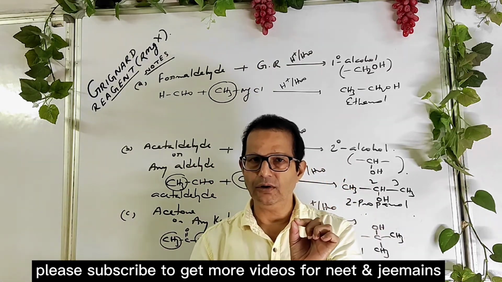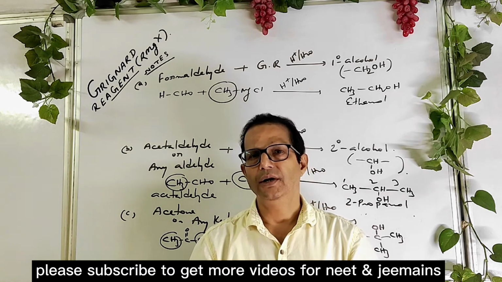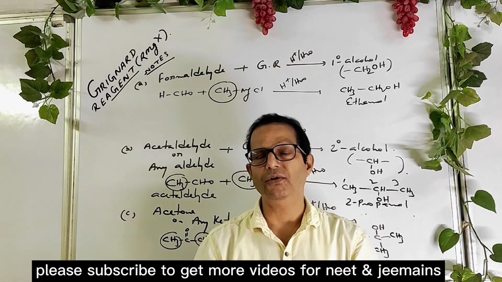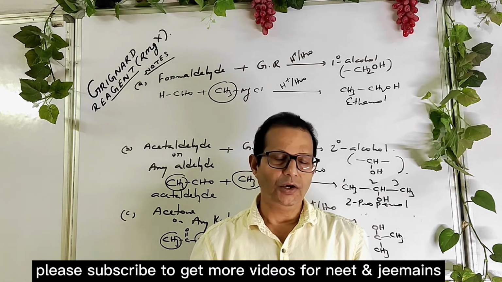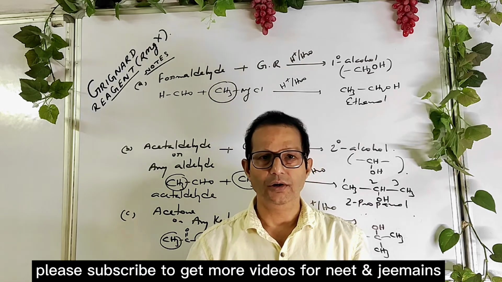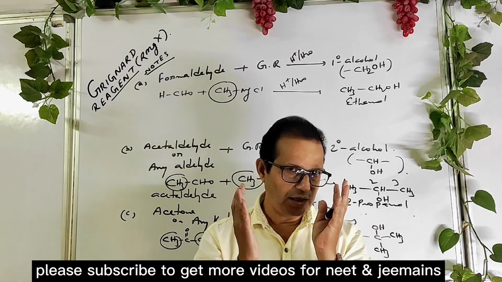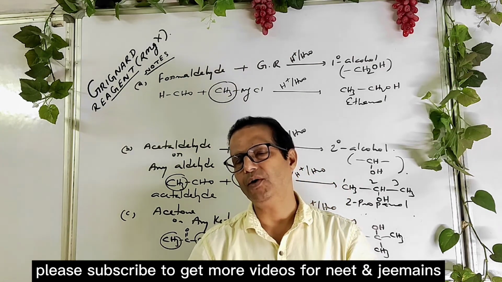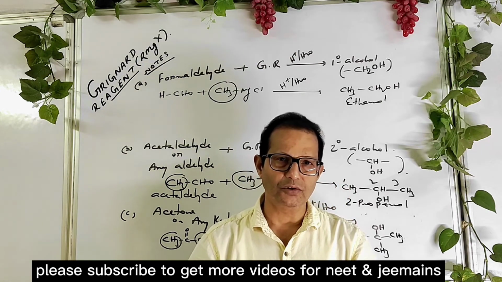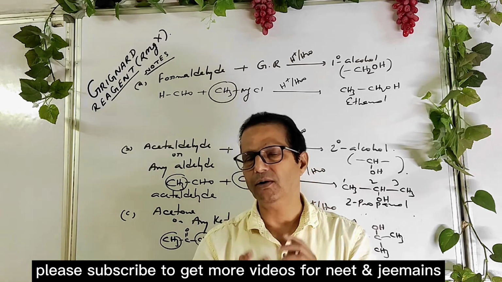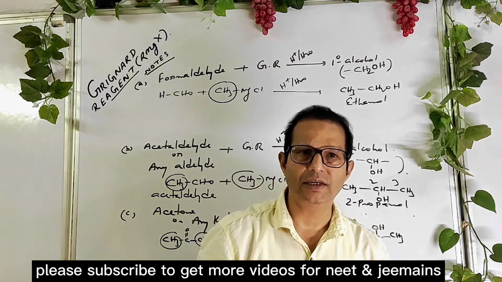When acetone or any ketone reacts with Grignard reagent followed by acid hydrolysis, you get a tertiary alcohol. Depending on this concept, see some very important previous year's questions which you have not covered in your CBSE exam, okay?